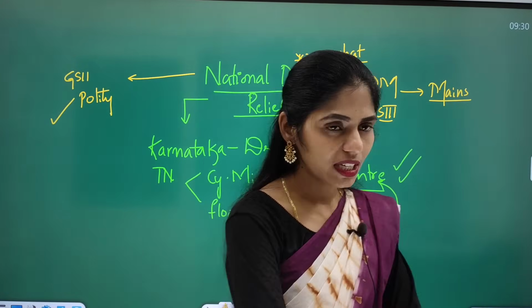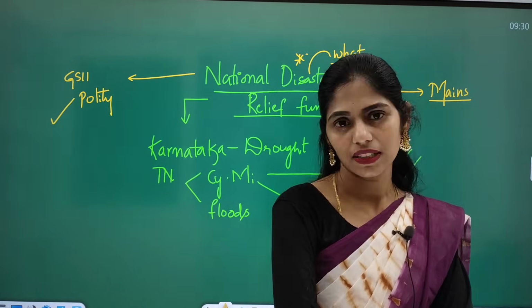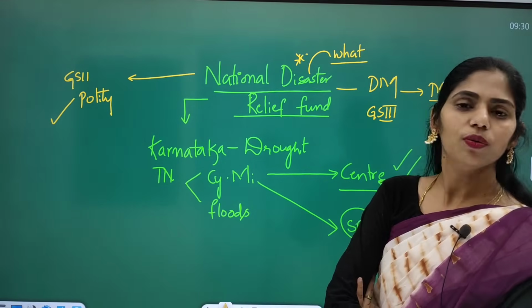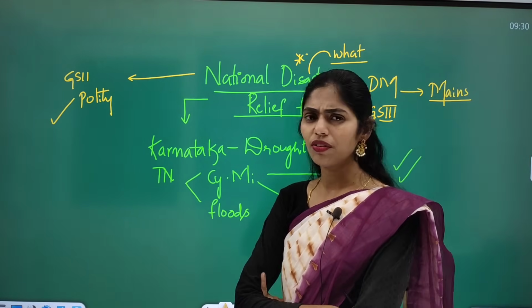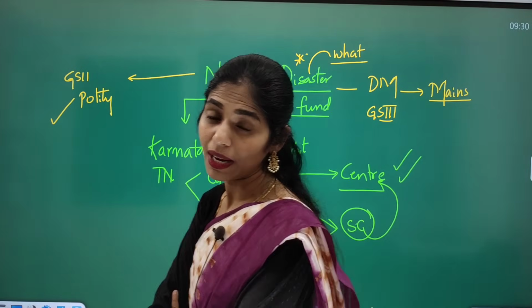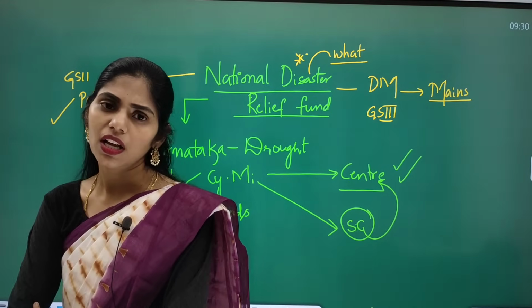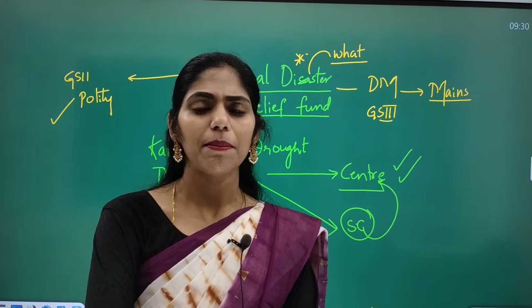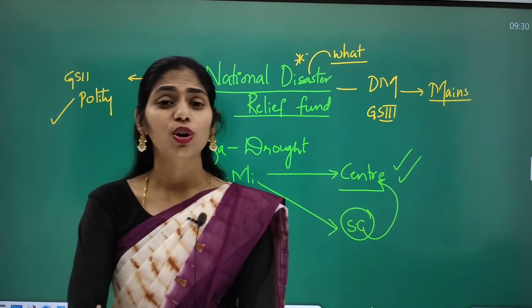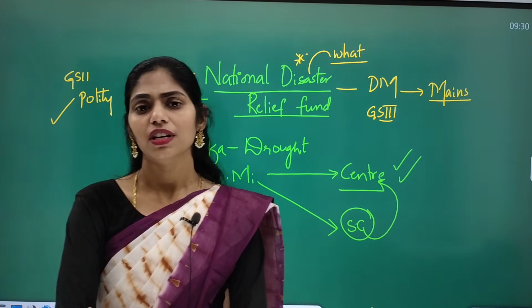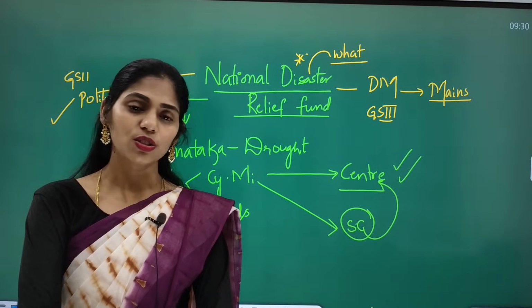For example, if there is any earthquake which happened in a desert, where there are no people inhabiting, so what will be the loss? The loss will be very, very minimal, and even sometimes negligible. But if the same earthquake happened in metropolitan areas, then what happens? That will lead to loss of property, loss of life, right? So that is called a disaster.